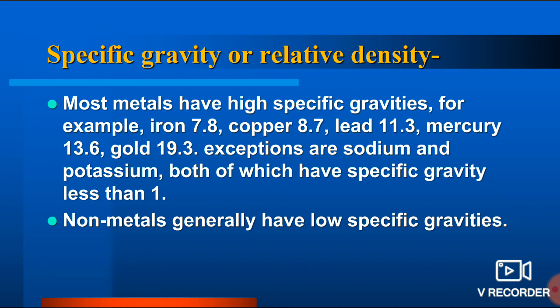The result shows that iron has a specific gravity of 7.8, copper 8.7, lead 11.3, mercury 13.6, and gold 19.3. Exceptions are sodium and potassium, because their specific gravity is very low, whereas non-metals generally have very low specific gravity, whereas these metals have very high relative density.